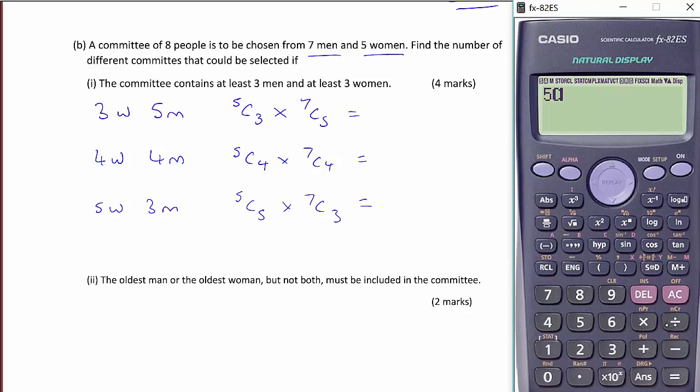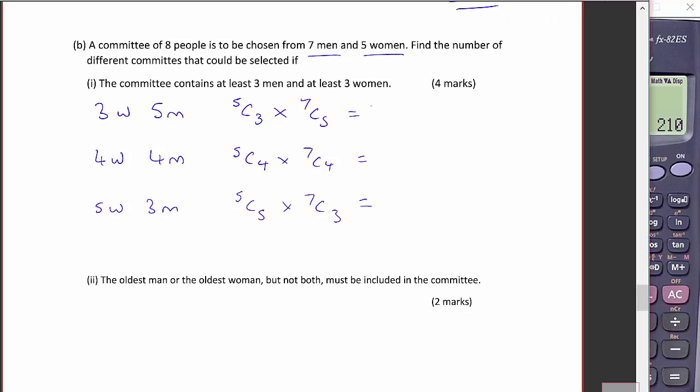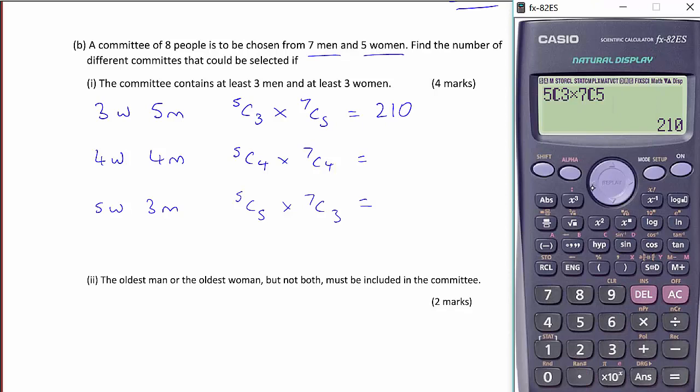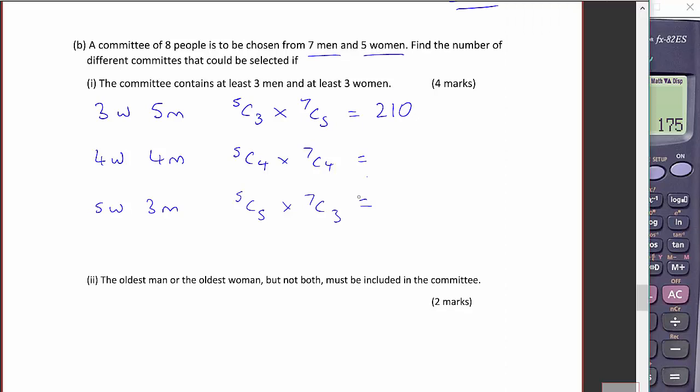So 5C3 multiplied by 7C5 gives me 210. And then what have we got? 5C4 and 7C4 gives me 175.